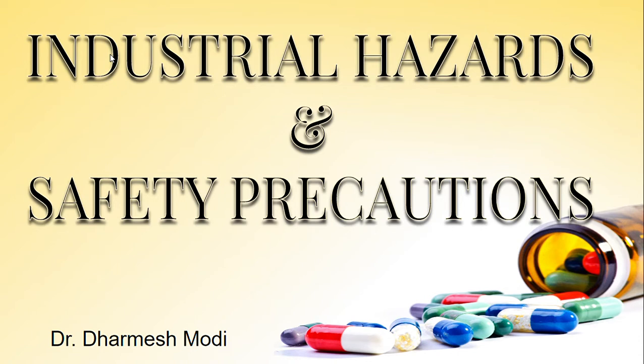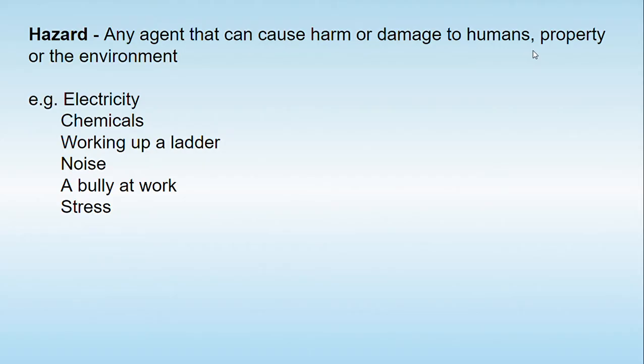Today I am going to discuss one video on industrial hazards and safety precautions. As we know, in the industry nowadays lots of incidents or accidents are taking place. So as a part of the legal requirement and for the welfare of the people, we try to maintain safety. In this video we will first understand what the hazards are, how hazards are generated, and how we can prevent these hazards from becoming an accident which may be dangerous to the life of any person.